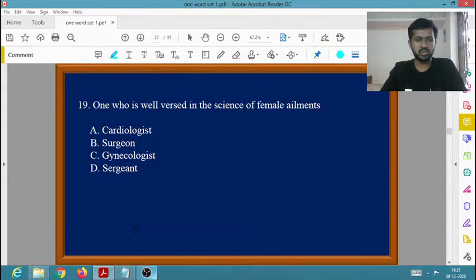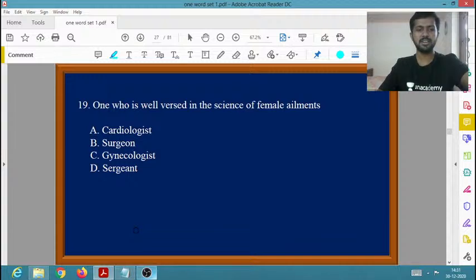Moving on to the next, one who is well versed in the science of female ailments. What is the one word for the doctor who treats female ailments? Cardiologist, surgeon, gynecologist, surgeon. What is the one word for the person or the doctor who is well versed in the science of female ailments?